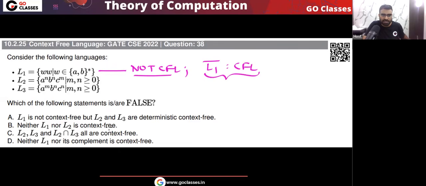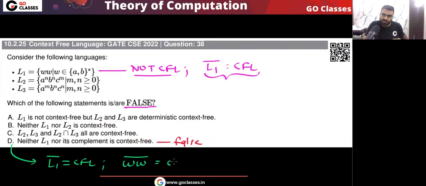So let's look at option D. The question is asking which statement is false. Option D says neither L1 nor its complement is a CFL. So this statement is false, yes or no? Because this statement is saying that L1 is not CFL and also L1 complement is not CFL. This statement is false because you know that L1 complement is actually CFL. WW complement is actually CFL. That is the reason I can say option D is false. The question is asking which statement is false, so definitely option D is one of the answers.